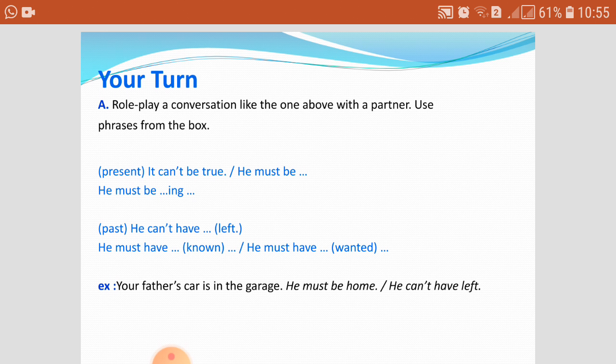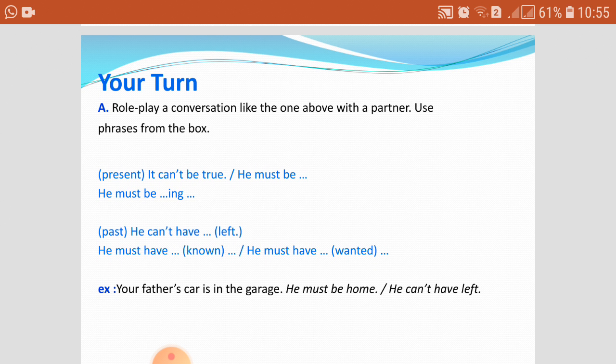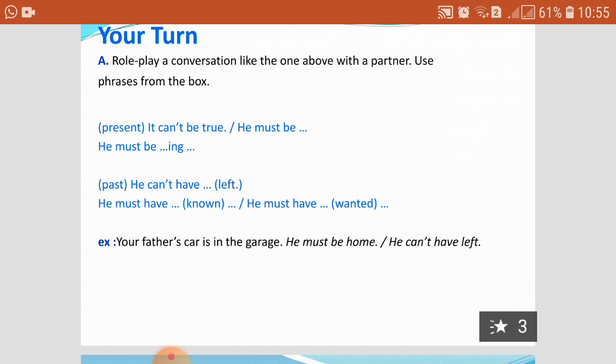He can't have transferred to his hometown, or he can't have moved to his hometown, or he can't have left our school. So the deduction here is about the past. So we can use must or can't plus have plus past participle. Okay? Let's see this example.